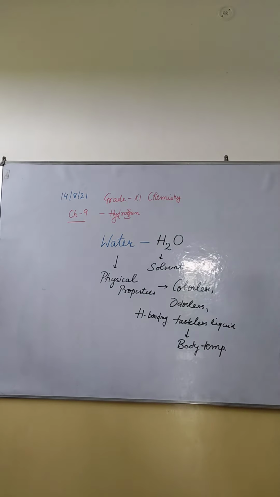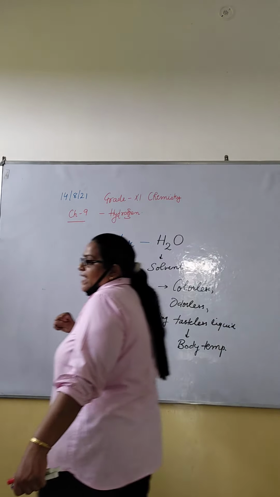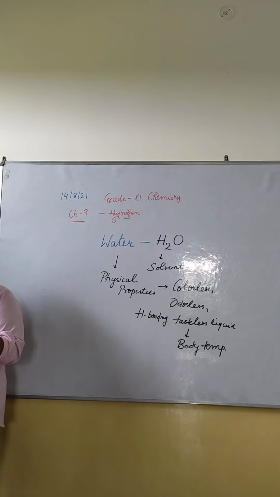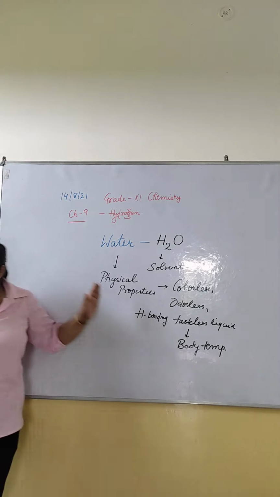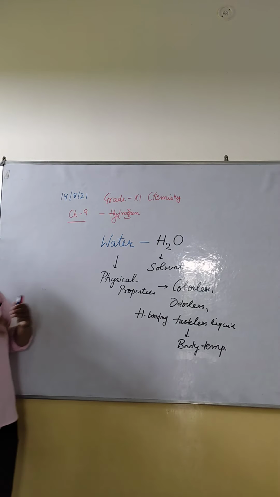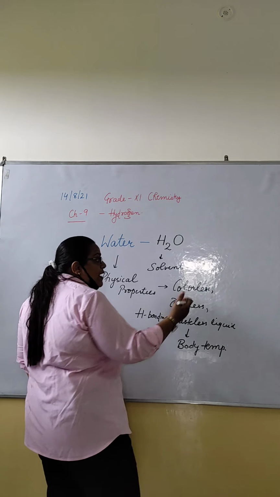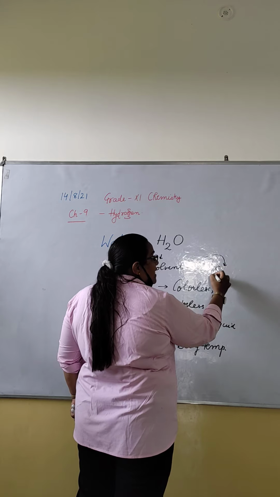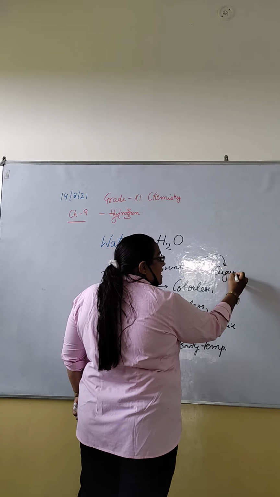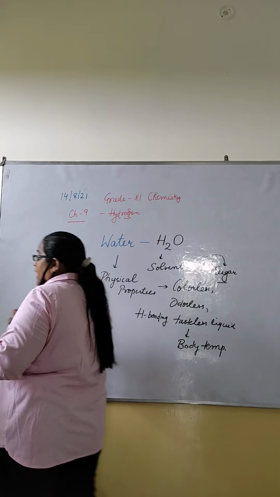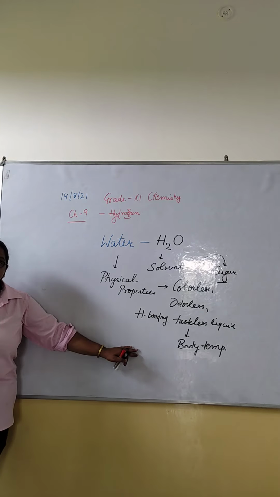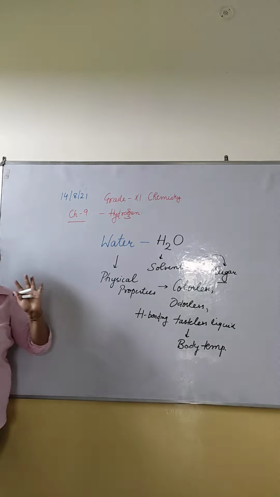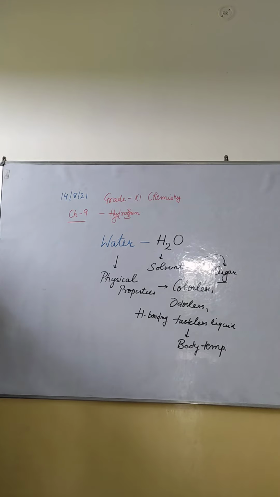Due to its hydrogen bonding with polar molecules, even some covalent compounds can dissolve, like sugar. It is a covalent compound, non-polar, but due to extensive hydrogen bonding, it is also soluble in water.